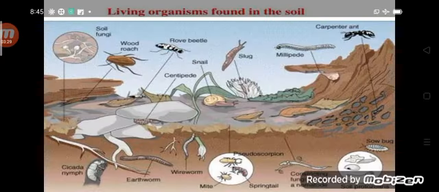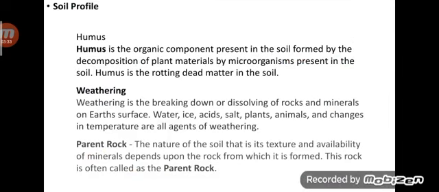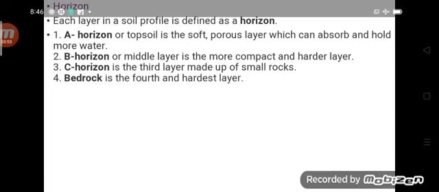So these are some different types of soil. Humus, weathering, parent rock. This is soil profile. What is soil profile? Soil profile is defined as the vertical section of the soil from the ground surface to where the soil meets the underlying rock. Each layer is different from others because of its texture, color, depth and chemical composition.